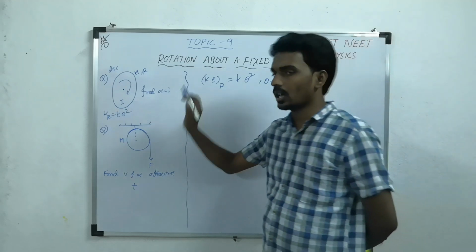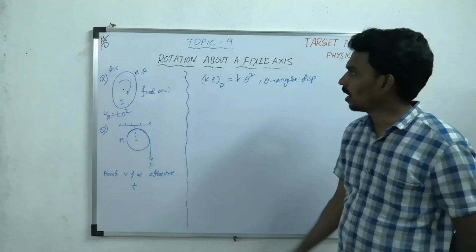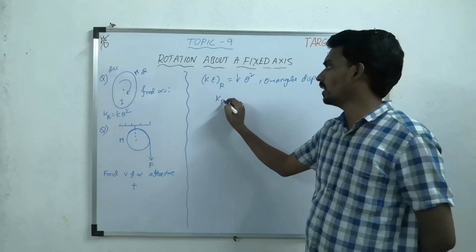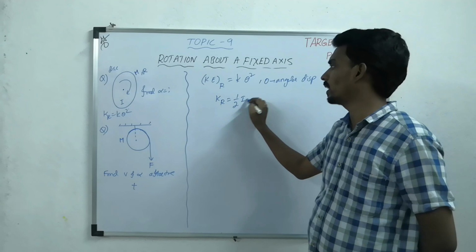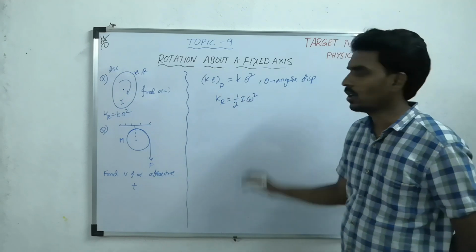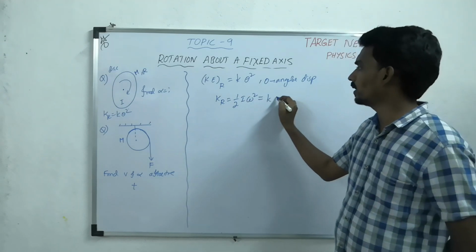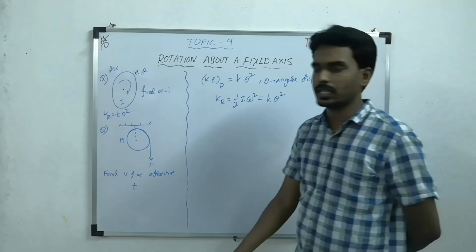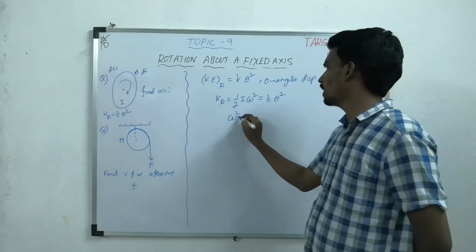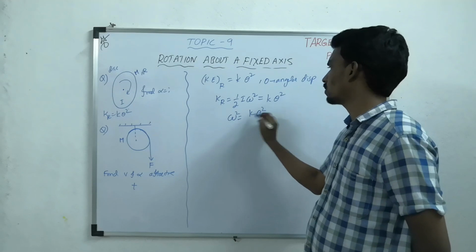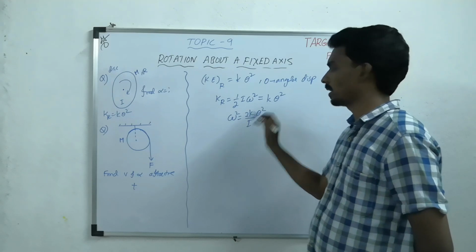Now they are asking alpha. So how to find this one? The kinetic energy of a rotating body at any instant is half I omega square. But according to the given data, that is k theta square. So omega square will become 2k by I theta square.